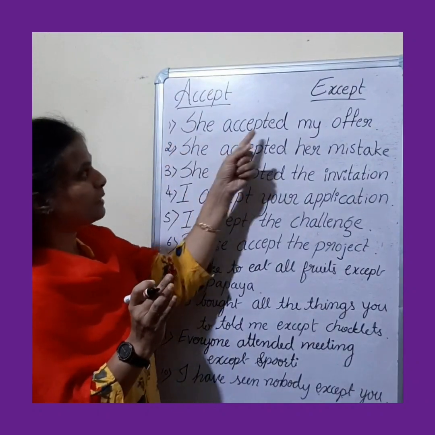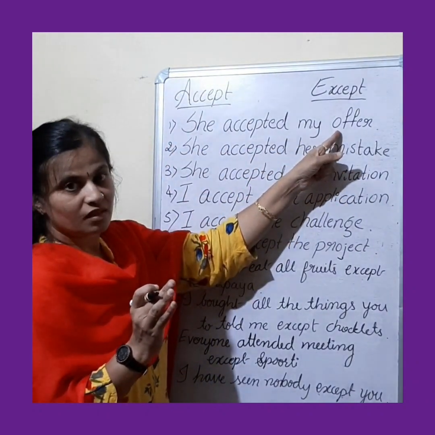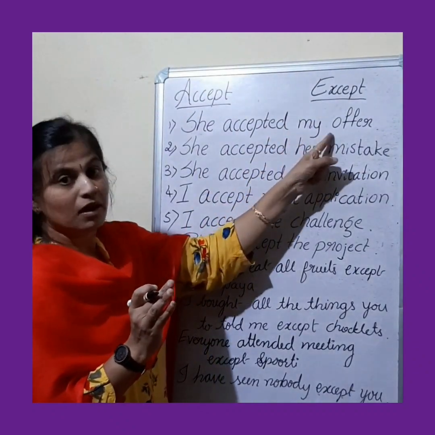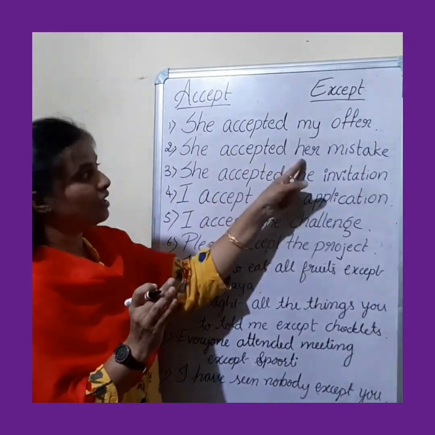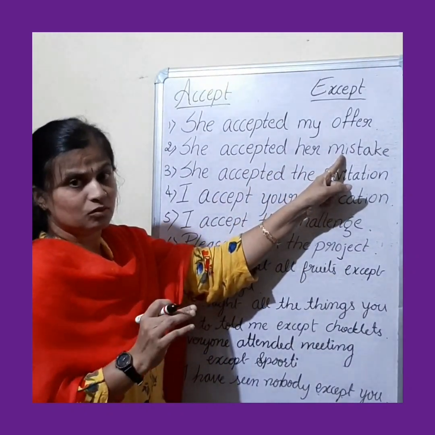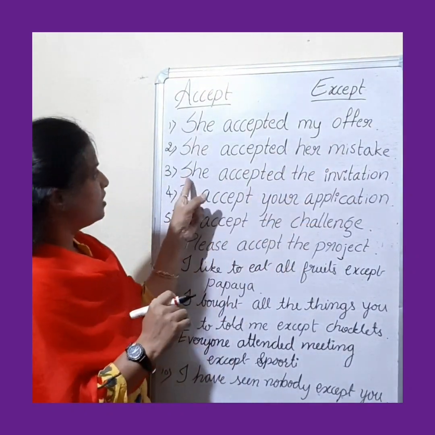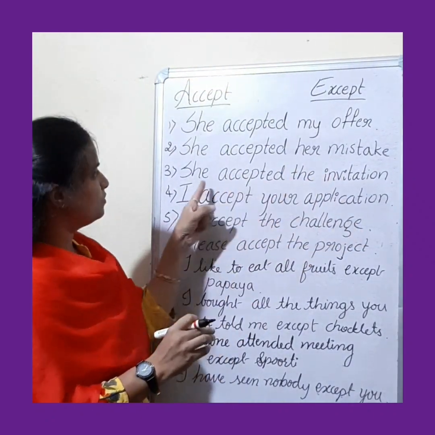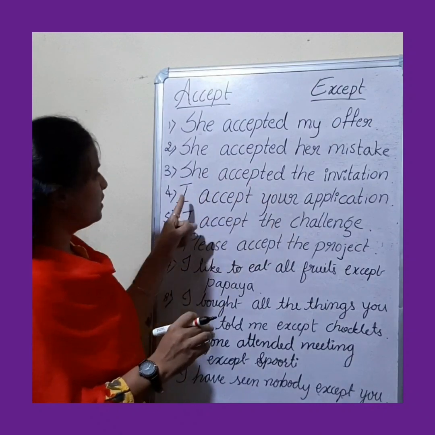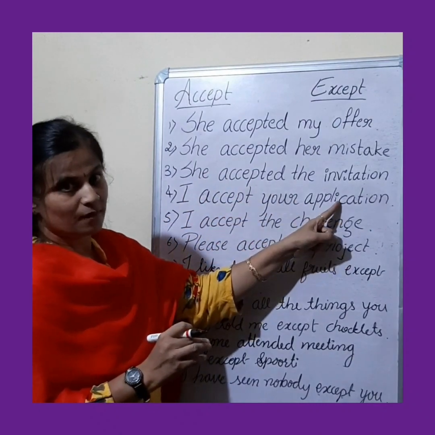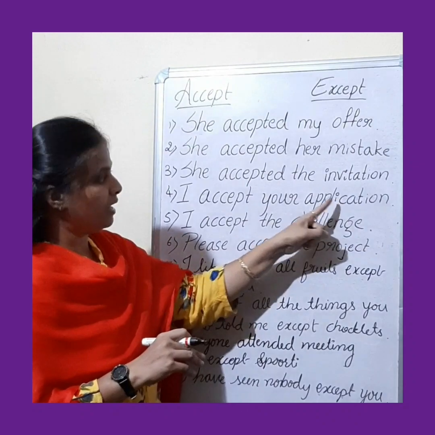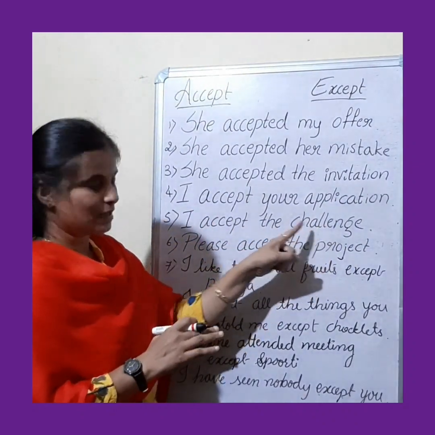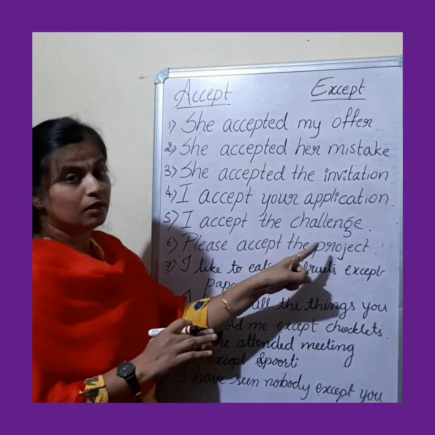Fine. She accepted my offer, approval, agreeing. Fine. So she accepted my offer. She accepted her mistake. She agreed, okay, that she had made a mistake. She accepted the invitation. Okay. She accepted it. It means she got ready. Fine. I accepted your application. So the application was accepted by the one, right? So I accepted the challenge. So the challenge was accepted. Please accept the project.